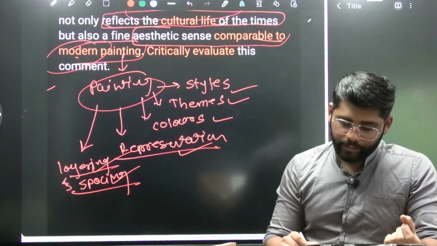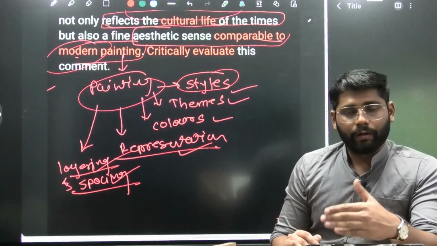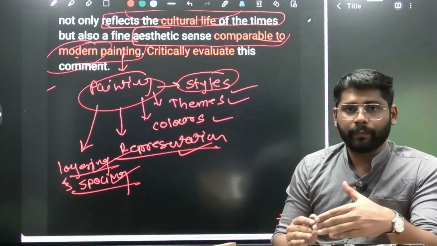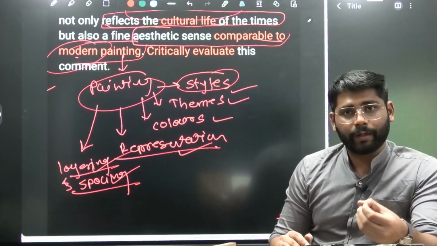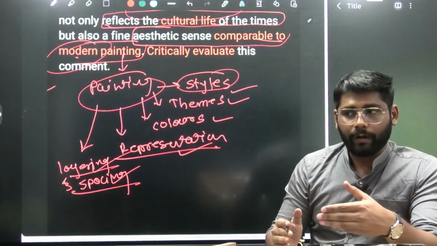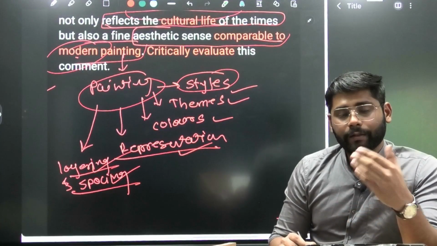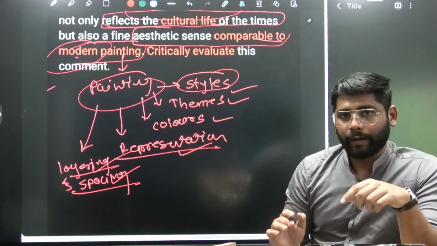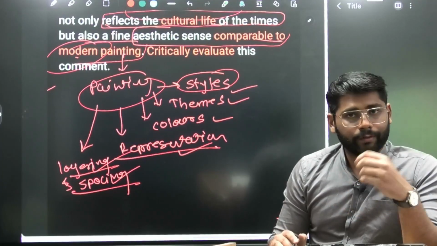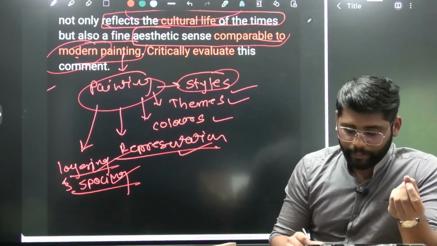Here in style, they also used stick forms, water-filled and color-filled images, so that we can connect it to the Cubist movement of the present time. Also in style, again the geometric use of figures like a triangle and a circle. This we also see in modern Cubist painting, so that way we can compare it here.